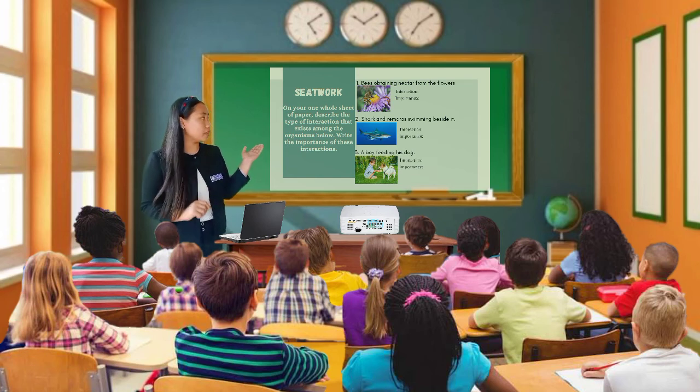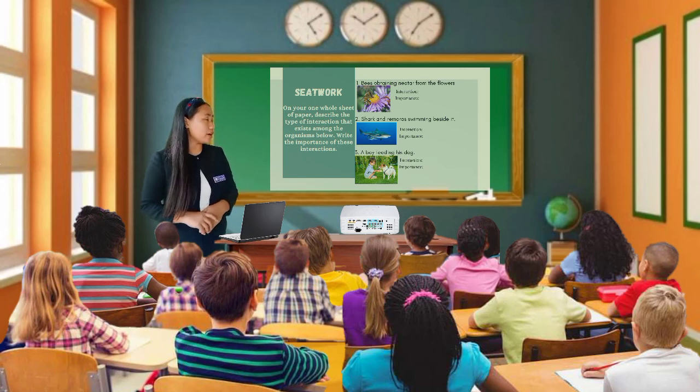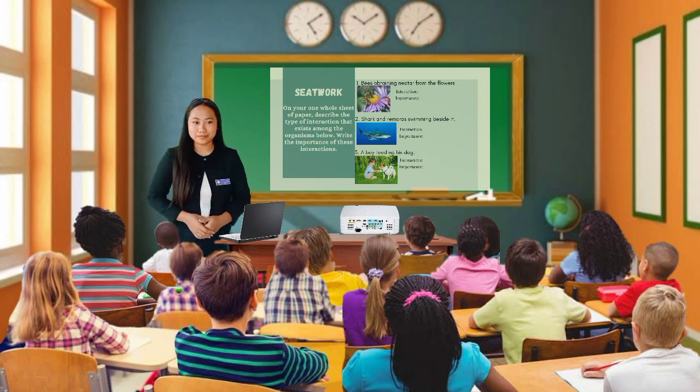The bee is obtaining nectar from the flower. And for number 2, we have the shark and remoras swimming beside it. And for number 3, it is the boy feeding his dog. So you will write the type of interaction that exists and the importance of their interaction. Okay, so you may now begin.